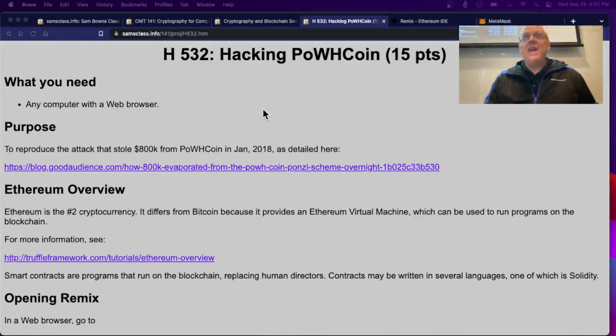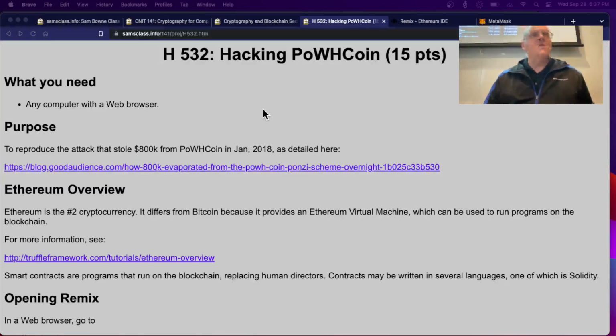Now, let's do one of the famous hacks. This is a real hack. On 4chan, these guys made a contract called PoWHCoin, which was just a Ponzi scheme where they would pay out interest from the new people investing. And they said, this is just a joke. Nobody would put any real money in it. But people did put $800,000 in it, almost $1 million.